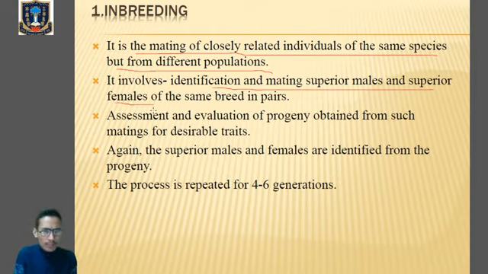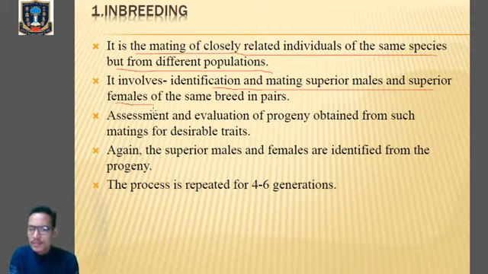So in inbreeding, we are mating closely related individuals of the same species but from different populations. And here, first of all, we have to select the superior male and the superior female. After mating, the progeny or the offspring will be produced. Again in the offspring, we have to select those with desirable characteristics.